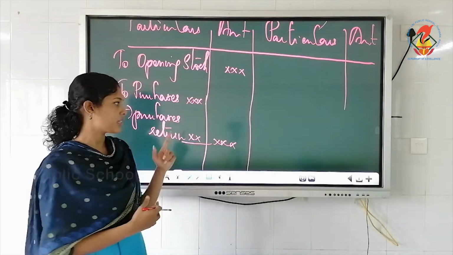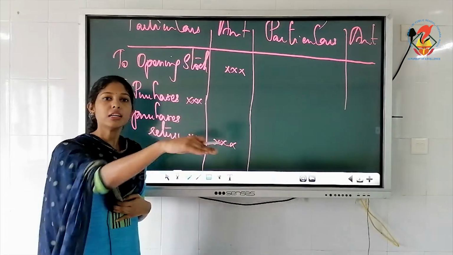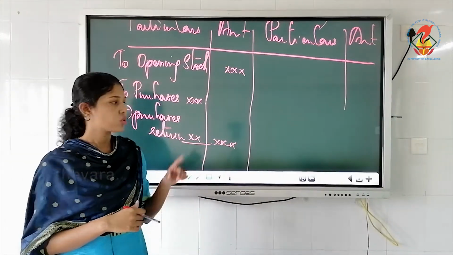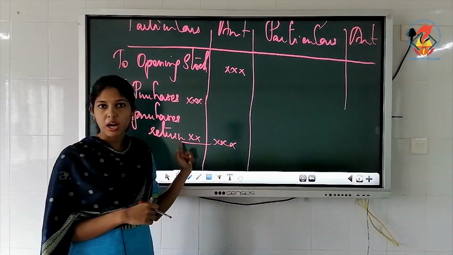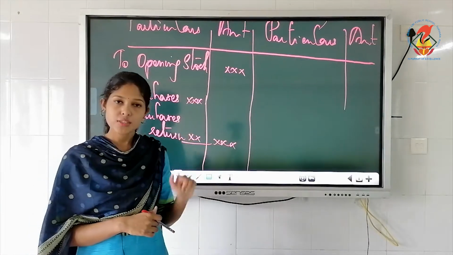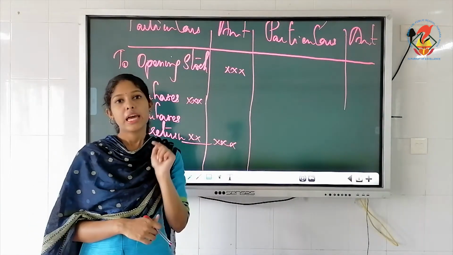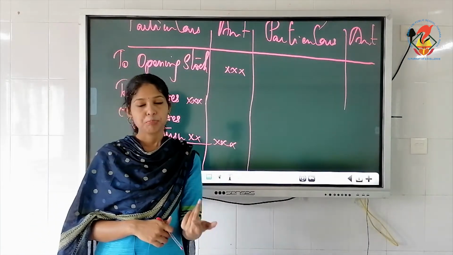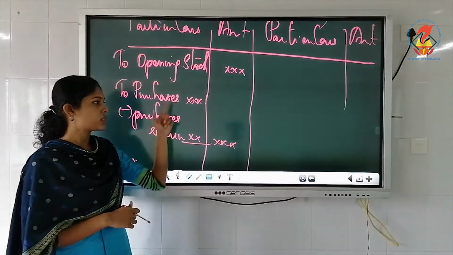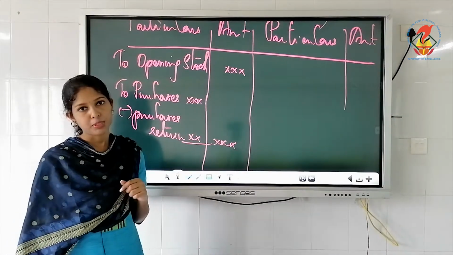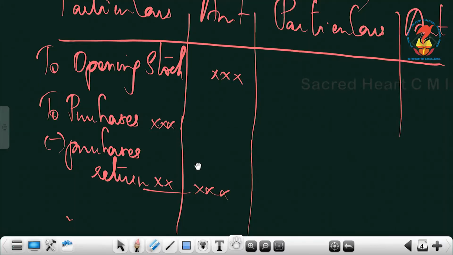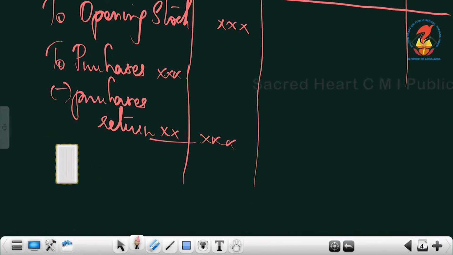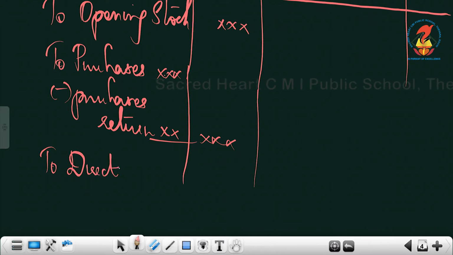Okay. Next what you have to write is to purchases, and in a column you must write the figure, because there is something which you have to deduct from this, that is purchases returned. Understood? Purchases less purchases returned. You know that purchases returned means first you would have purchased from the seller, later you would have returned due to defective goods, or they supplied us substandard goods, or because of any kind of reasons. These kind of reasons you would have returned the purchased item. So it's called purchases return. You are familiar with this. Purchases return, also known as return outwards. So this return outwards must be deducted from purchases. Next, what you have to write on the debit side is to direct expenses.